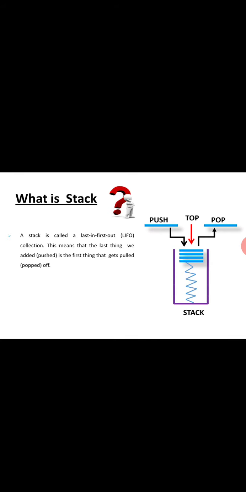See the symbolic representation. For example, this is the diagram of a stack. Think of it as a one-side closed pipe. If you add any element at one end, that end is called the top. Adding elements is called a push, so the insertion operation is called a push operation. The deletion is called a pop operation. Adding is a push, removing is a pop. The place where we add is the top, and at the top end itself we add the elements. That is the symbolic representation of a stack.